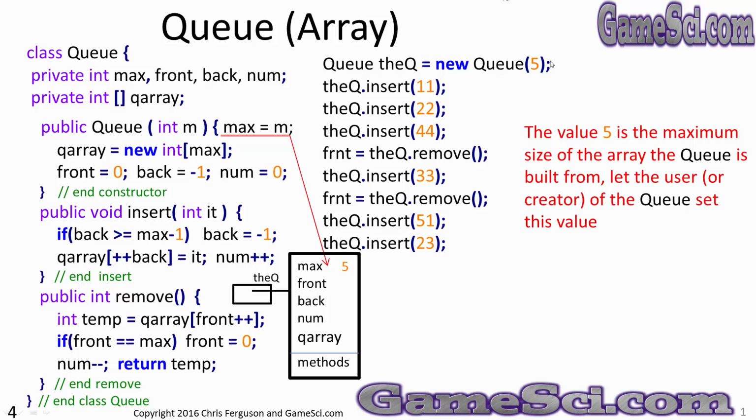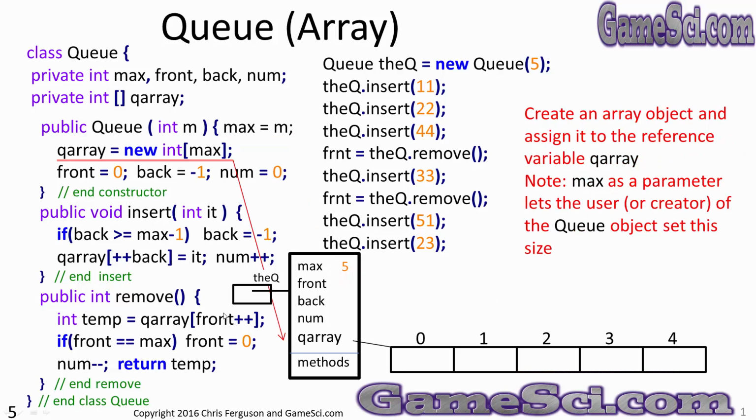So we're going to set m, which is this 5 passed to the parameter there, to the max variable, and we'll hold 5 in the max variable. This is going to be the size of our array. Building our array now, QArray equals new int max. We'll allocate the array object with 5 slots because that's what the user requested, and we will assign a reference to that object to the QArray variable.